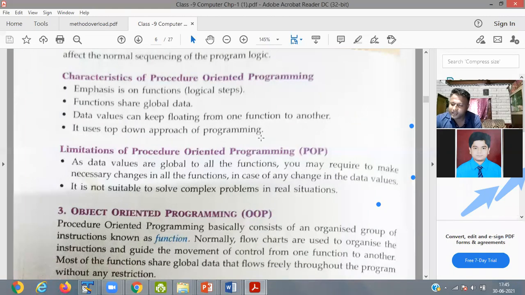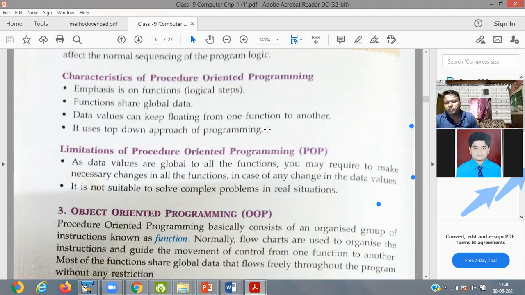In the similar way, in a function also we store the value or variable, but the variable that you are using in the function has limited scope. It is only used within the function. It cannot be accessed outside the function. So it emphasizes functions. Functions share the global data. Data values can keep floating from one function to another function. It uses the top-down approach of programming.